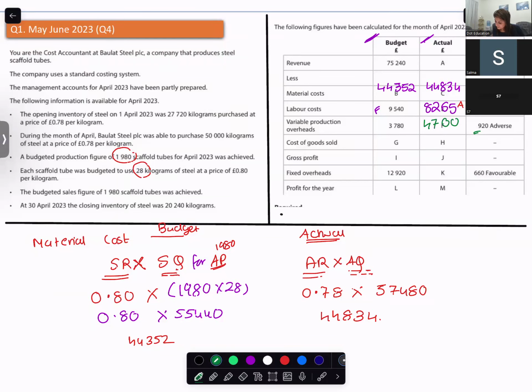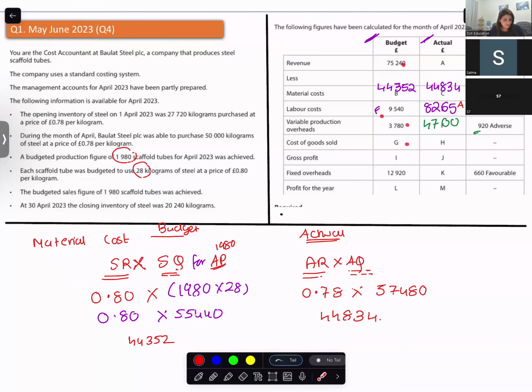Now, cost of goods sold. How do you get cost of goods sold? Revenue, the budgeted, minus direct material, minus direct labor, minus variable cost of goods sold.